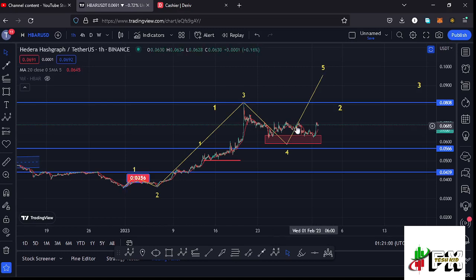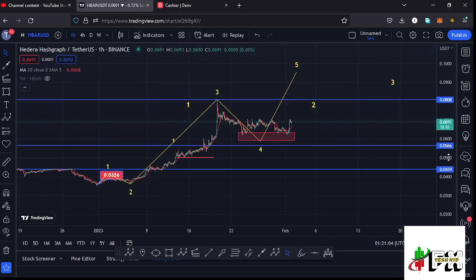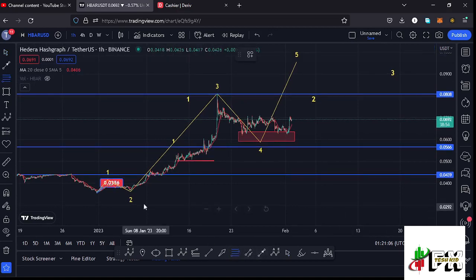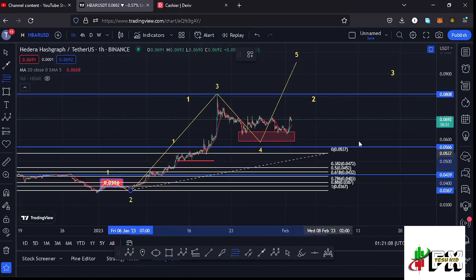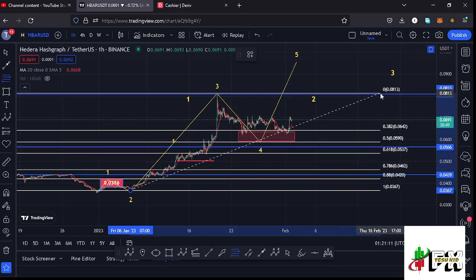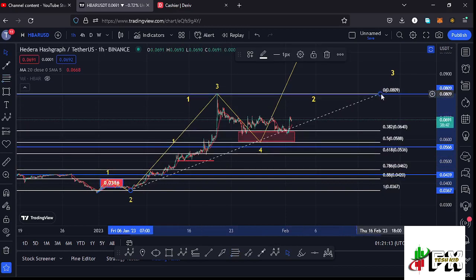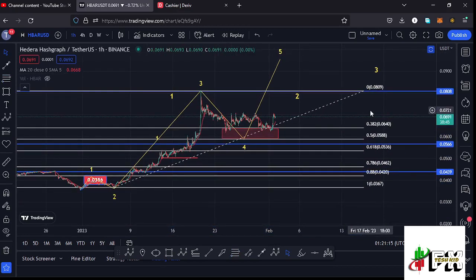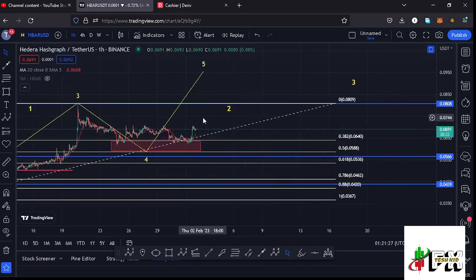And by first showing you that this wave 4 to the lower side has done the minimum that we expect as a fourth wave to the lower side to do, by connecting the Fibonacci's from the low of the second wave to the high of that wave 3, that gives me a minimum retestment area in the formation of that wave 4 between the fib level 0.382 and the fib level 0.5, which lies between the $0.064 mark and the $0.0588 mark. And it is within this right target area that I was expecting to see the low for that fourth wave to the lower side.